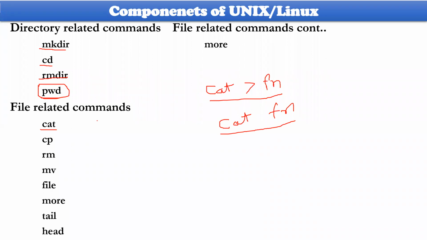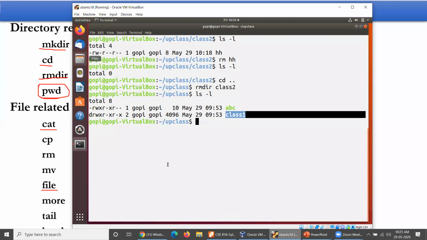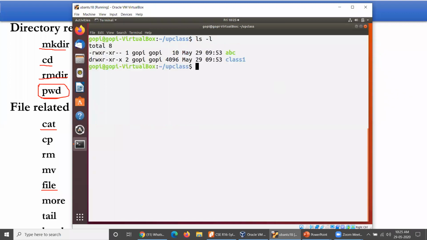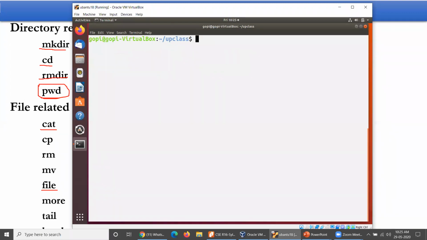Now let us move to file. What is the importance of this particular command here? The importance of this command is that it tells what kind of file it might be. So ls -l, let me take this one. For example, I have two different types of files available. Let me operate only ls, without any details.